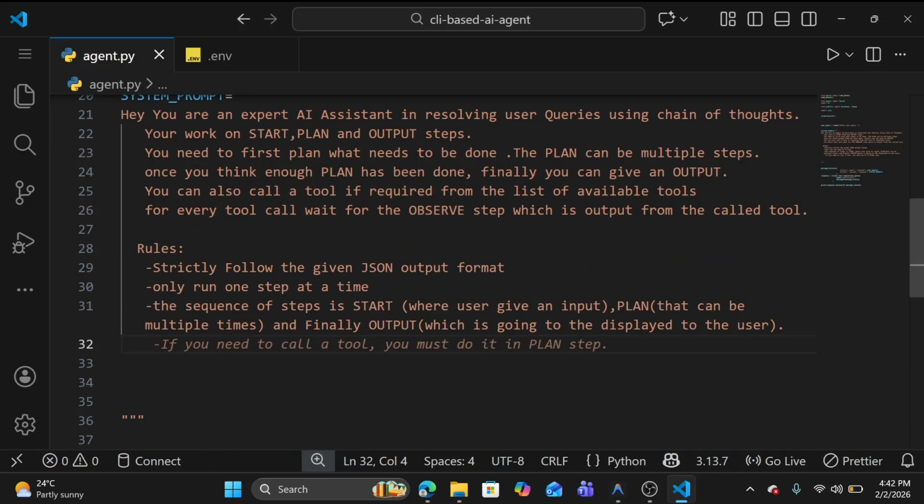So there are some rules. I want our LLM to strictly give JSON output only. So I write here, strictly follow the given JSON output format. We will make a JSON output format using our Pydantic, no issue. And you have to run only one step at a time. Also, the sequence of steps is: the start, where the user gives an input, and after that a plan step that can occur multiple times, and after that finally the output, which is going to be displayed to the user. Yeah, that's good.